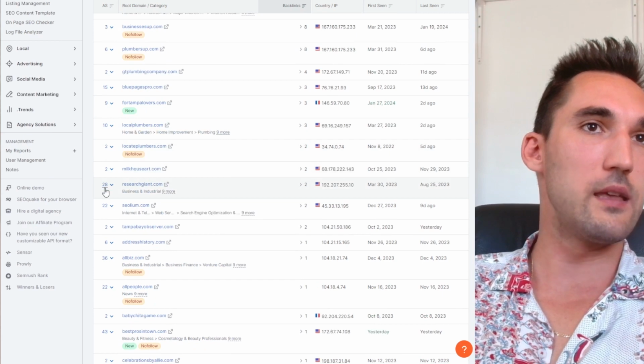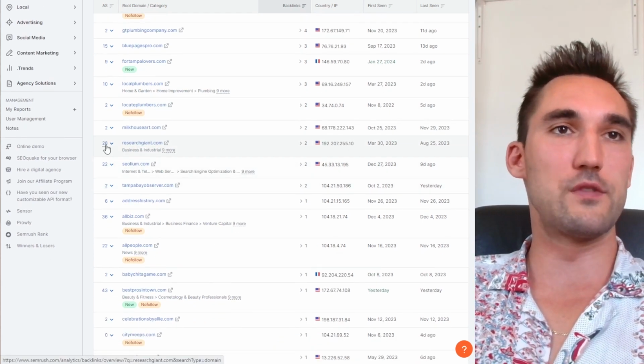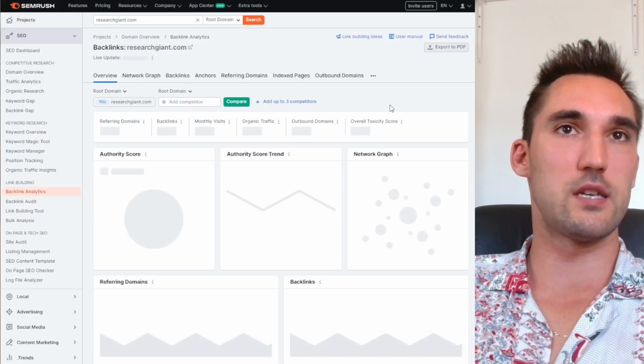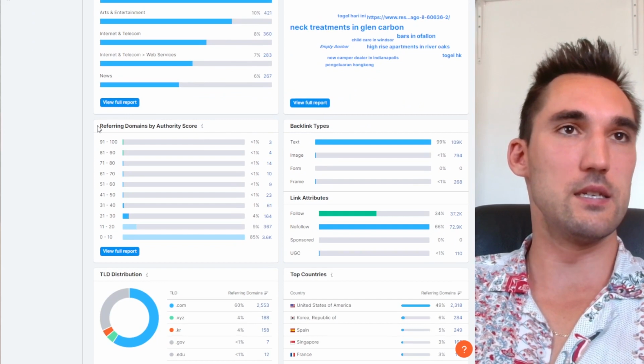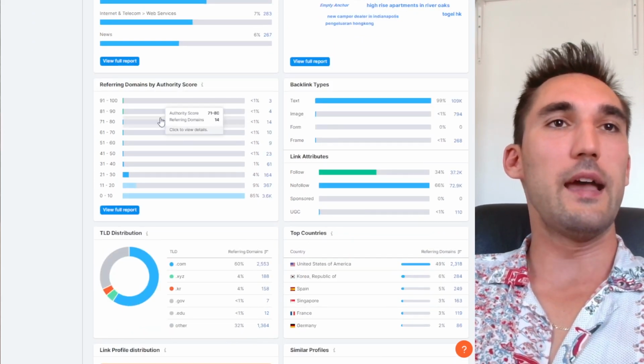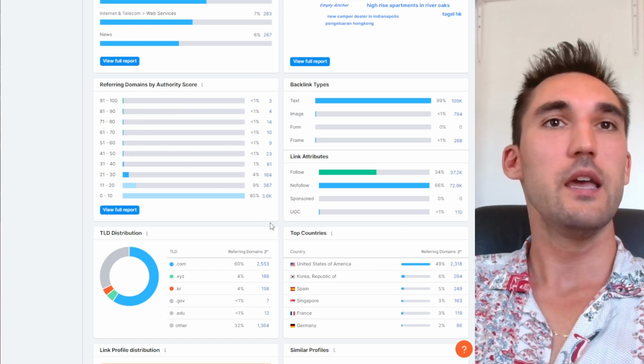So let's say this one's interesting, Research Giant. Let's take a look at that because they've got a domain rating of 28, which is not too bad. So let's have a look and see what this looks like. What you can also look at when looking at these backlinks is the referring domains by authority score, and see if they've got a natural looking profile of backlinks or referring domains, in which case they do.